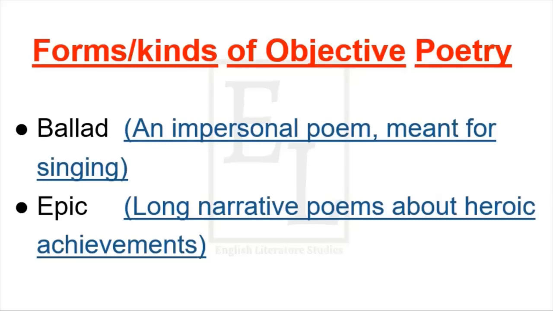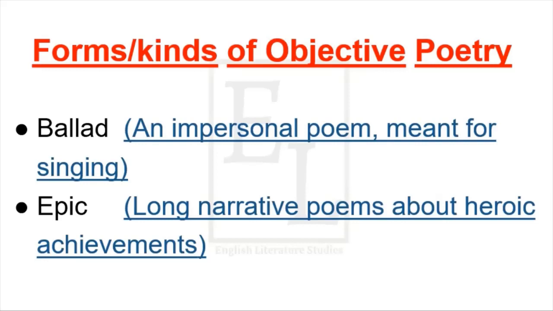So for now, ballad is an impersonal poem. As objective poetry is all about impersonal writing, it is meant for singing. On the other hand, epic is a long narrative poem, and the subject of these poems is heroic achievements.